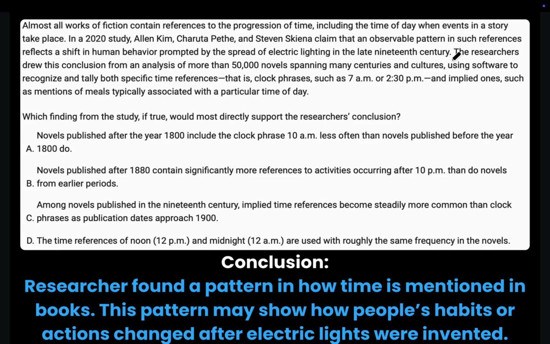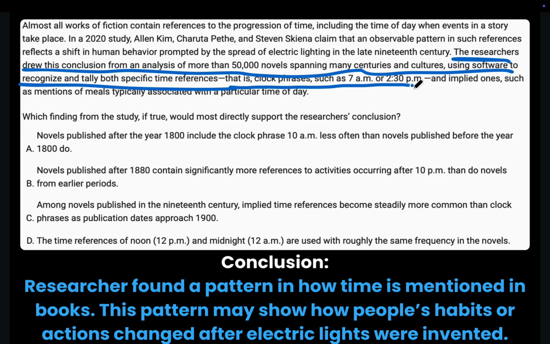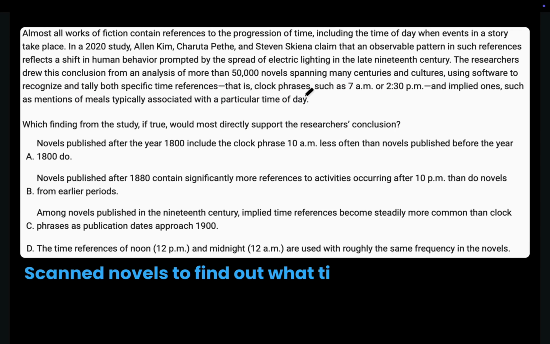The researchers drew this conclusion from an analysis of more than 50,000 novels spanning many centuries and cultures, using software to recognize and tally both specific time references, that is, clock phrases such as 7 a.m. or 2:30 p.m., and implied ones such as mentions of meals typically associated with a particular time of day. So the way they figured this out is they used the computer software to scan lots of novels to find out what time people did certain things. For example, what time they ate breakfast.